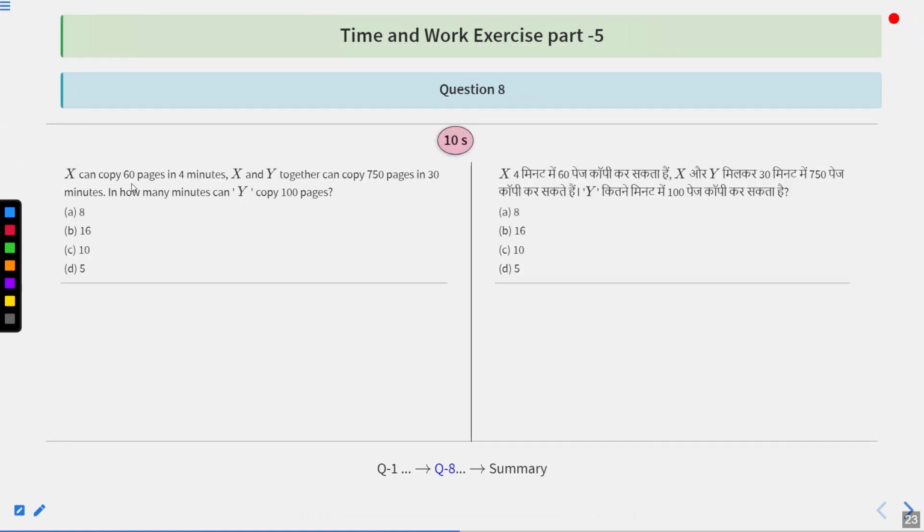X can copy 60 pages in 4 minutes. X and Y together can copy 750 pages in 30 minutes. In how many minutes can Y copy 100 pages? Options are 8, 16, 10, and 5. And I'm giving you 10 seconds to find out which one of them is correct. After that, I will do the solution.